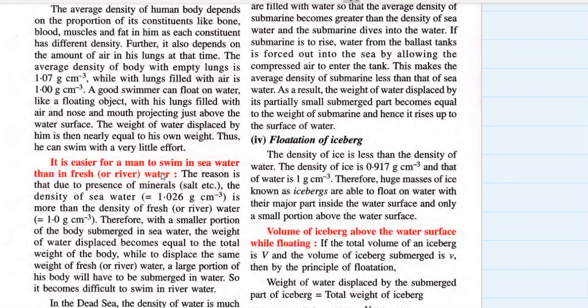A good swimmer can float on water like a floating object, with his lungs filled with air and nose and mouth projecting just above the water surface. You must have seen many people floating like this. The weight of water displaced by him is then nearly equal to his own weight. Thus, he can swim with very little effort.